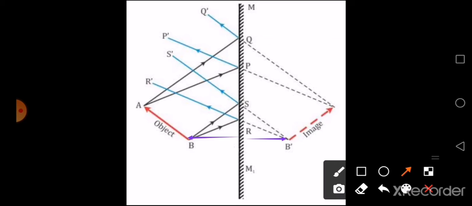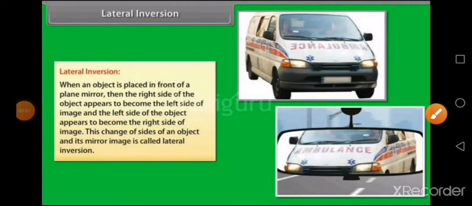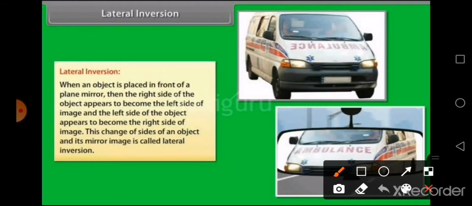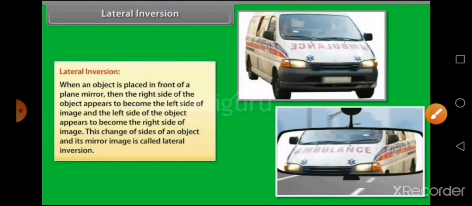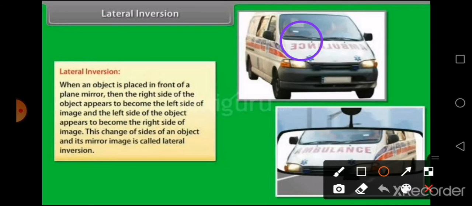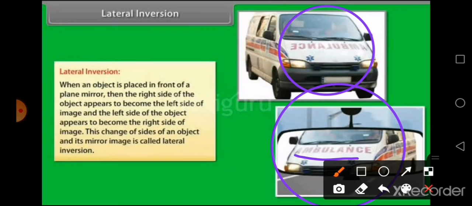Now when you talk about the image formed by a plane mirror, the next very important point you are going to learn is lateral inversion. Okay, now lateral inversion, see, on the screen itself you can see one example there. You have seen this ambulance written upside down, isn't it? Now if you are traveling in a vehicle, in front of that, if you read it through the glass, your side glass, you can read it as ambulance itself properly.